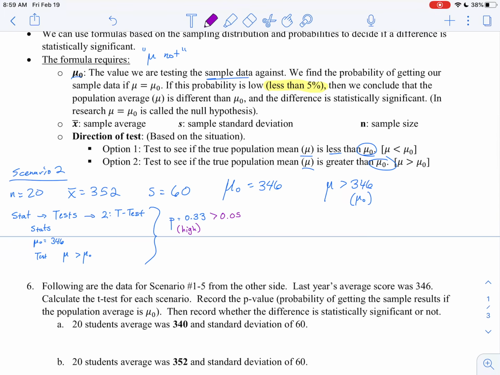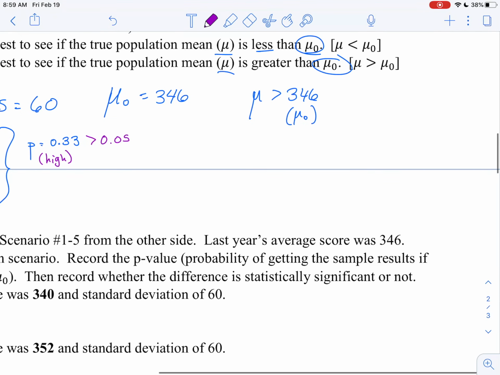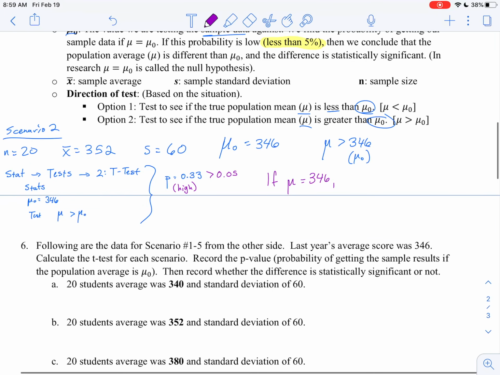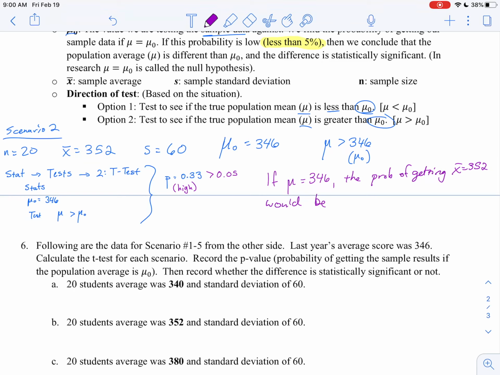Now, what does this quote-unquote high probability mean? Well, what it's really saying is if the population average, if mu was 346, remember, we don't actually know what it is. We're saying the sample average was 352, but if this was true, if the population average was the same as it was last year, then the probability of getting a sample average like we did would be 33%.